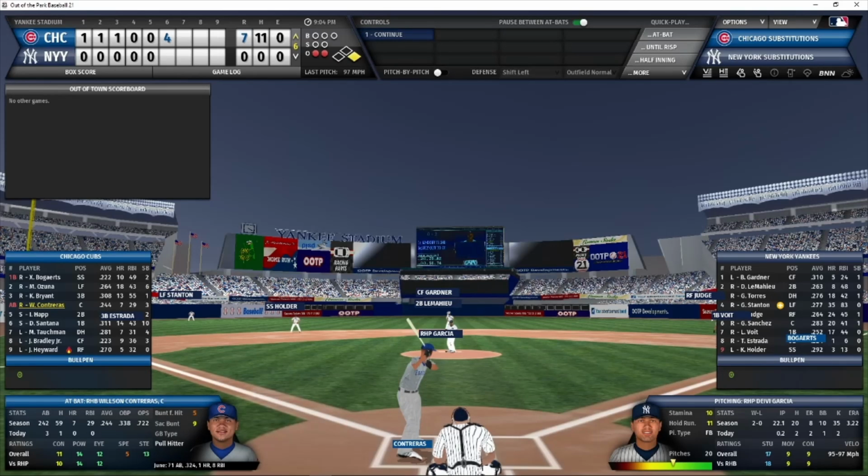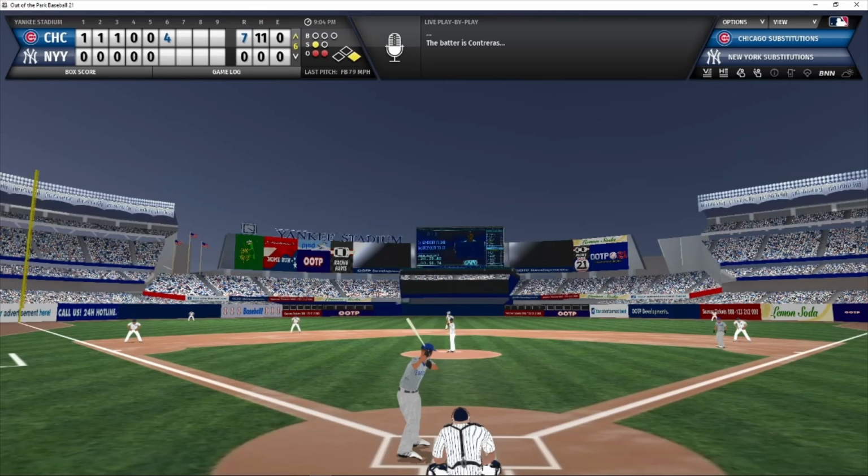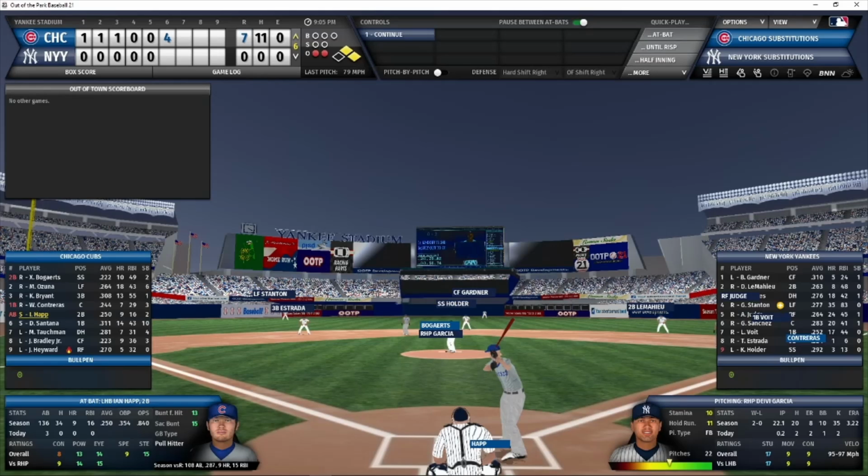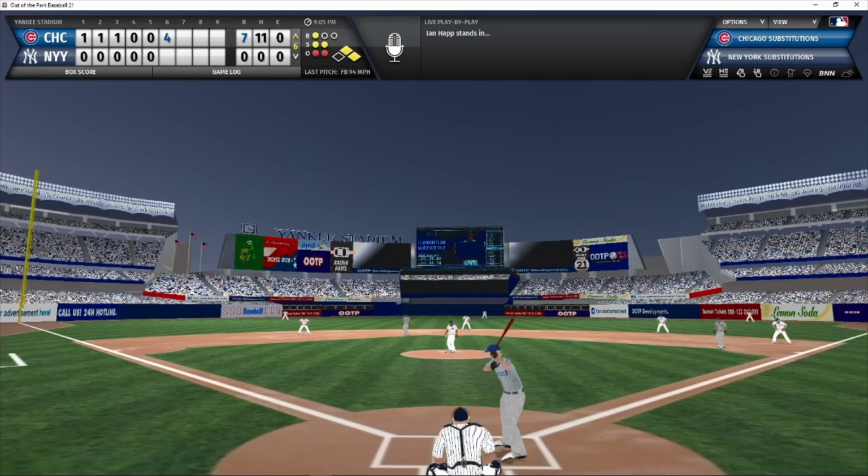2 outs, 1 man on. 1 strike count. Oh, and Contreras is hit. He's hit in the knee. Heading down to first. Contreras has been hit 10 times this season. So now, Ian Happ is coming up. He is 0 for 3 today, but that was all against J.A. Happ. We'll see if he does any better against Garcia. Happ batting from the left side for the first time today against the righty Garcia. First and second, 2 out, 1-2 count.